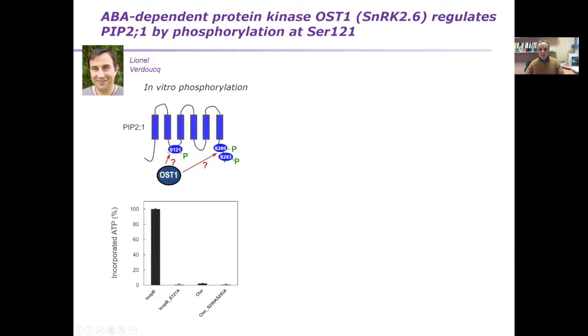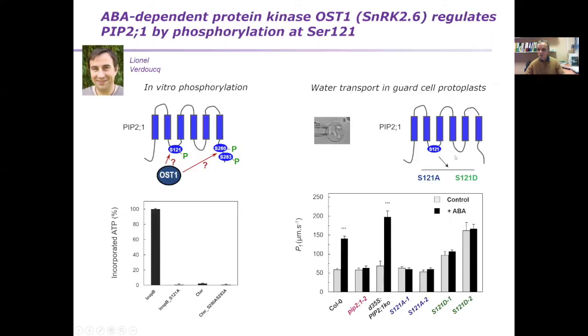So we tested different approaches to validate the functionality of this site, and one of these approaches was, as I mentioned before, to introduce phosphodeficient and phosphomimic forms of this residue. Again, these different forms were introduced in the PIP2;1 background. Here I recapitulate the lack of response in protoplasts to ABA in the mutant, a response which is enhanced if we overexpress PIP2;1. By introducing this phosphodeficient form, we cannot restore the ABA response.